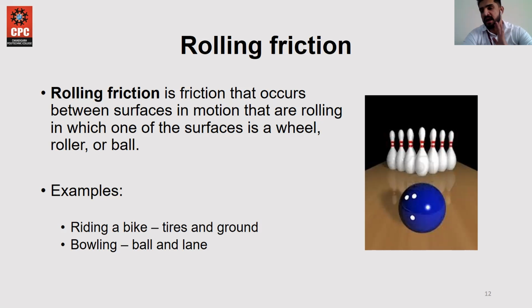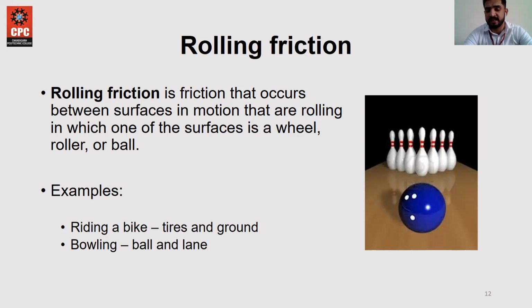In case there are no irregularities and the tire is totally smooth, it will be slipping in the same position. It does not help to move in the forward direction, because there is no irregularity between the surface and the tire. In that situation, friction will not occur, and the bike will not be able to move in the forward direction. So this was the example for the bike and rolling friction.